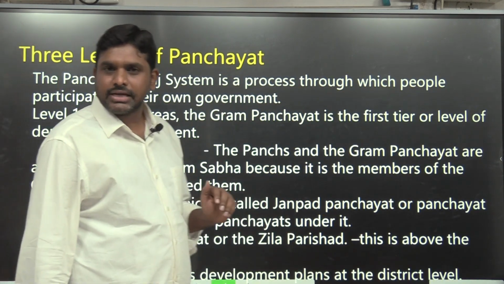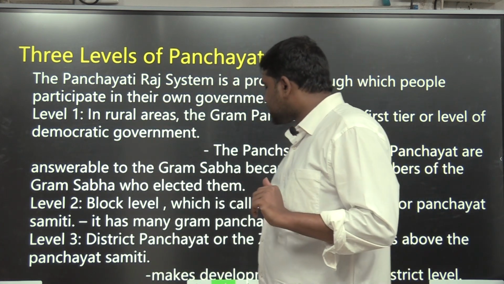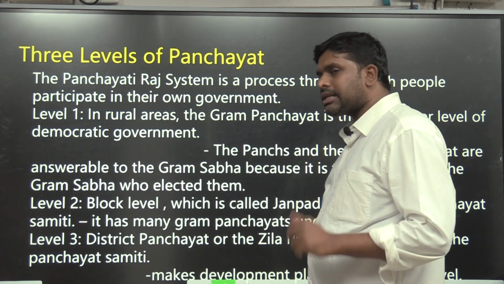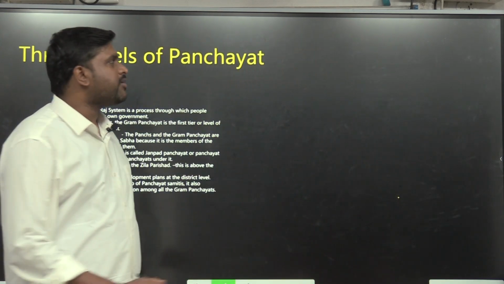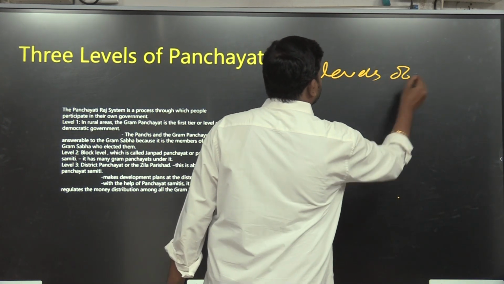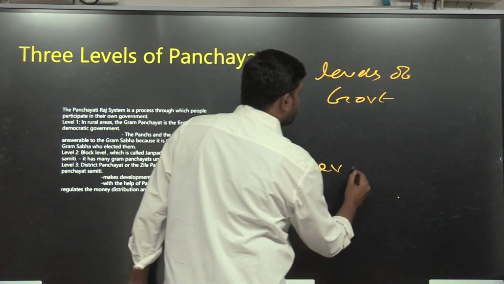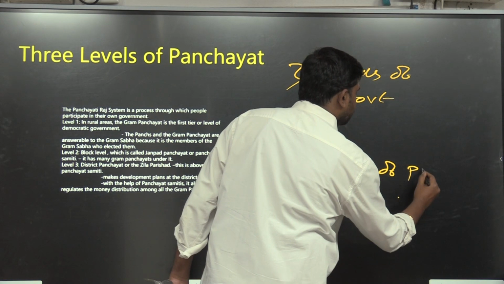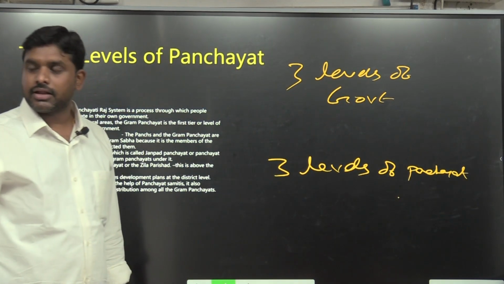3 levels of panchayats are there. How many levels of panchayats are there? 3 levels of governments are there and 3 levels of panchayats are there.